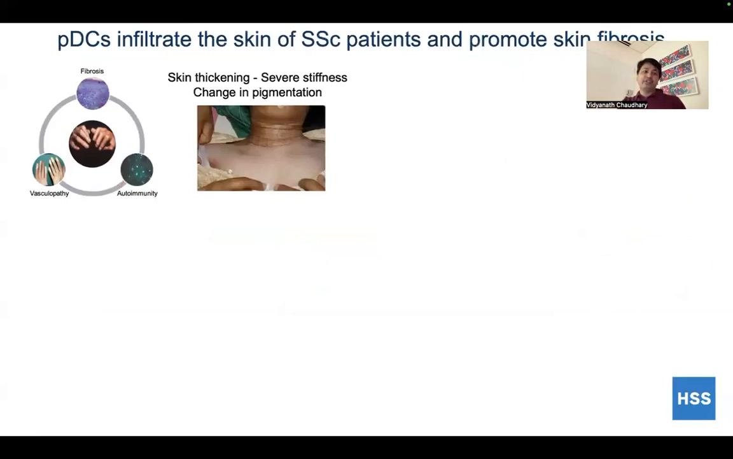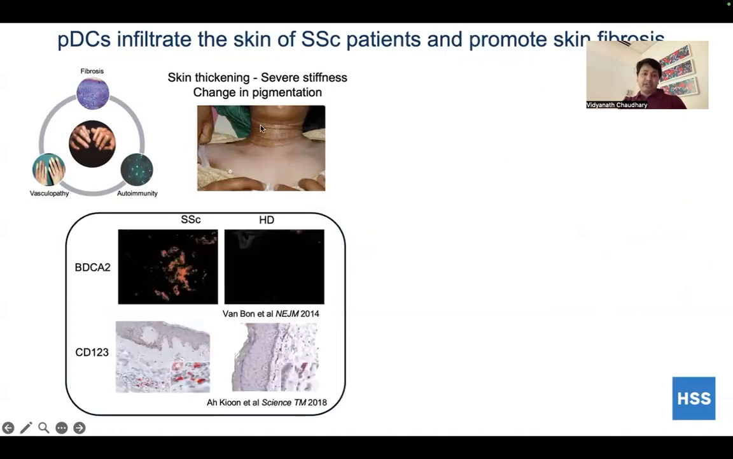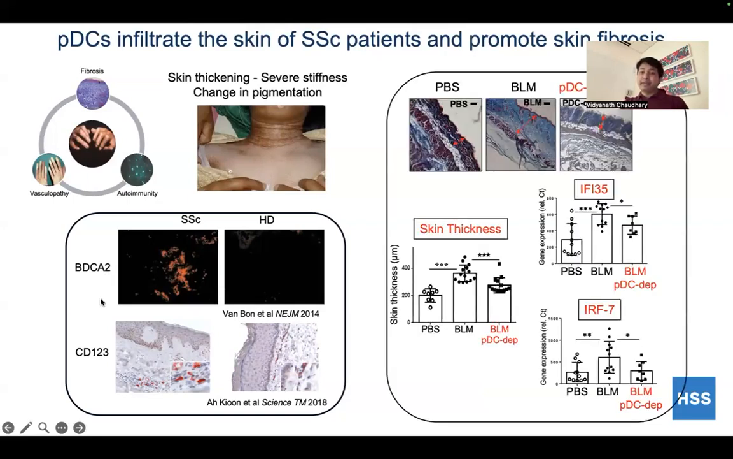We got interested in scleroderma patients, which is a complex disease characterized by fibrosis, vasculopathy, and autoimmunity. It is well established that there is skin thickening and severe stiffness, with changes in pigmentation. We and others have demonstrated that PDCs infiltrate the fibrotic skin of scleroderma patients by using different markers for PDC. We have also demonstrated that by depleting the PDC in the skin fibrosis mouse model, there is a reduction in skin thickening and interferon response genes in the skin.